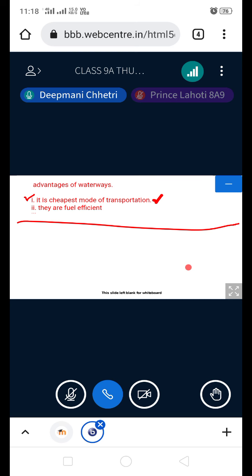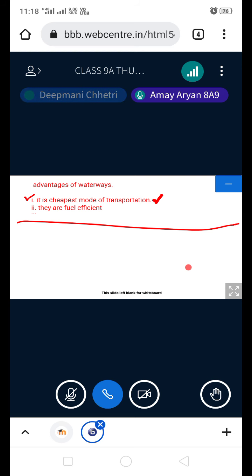Number 2, what can be number 2? Tell me what can be the disadvantages. They are dangerous. Why? We don't get amenities like restaurants.